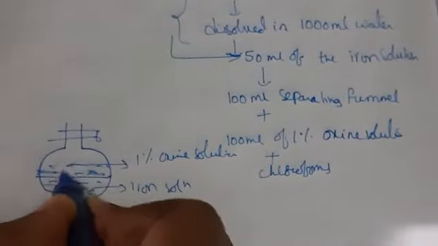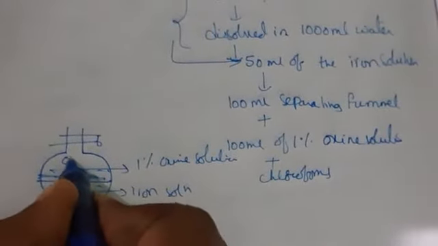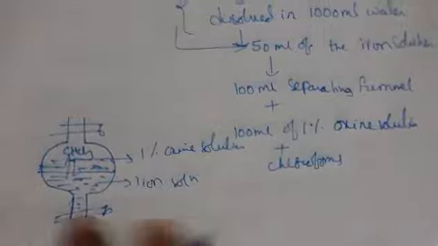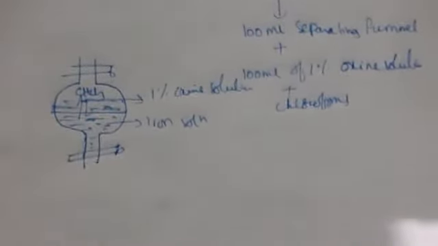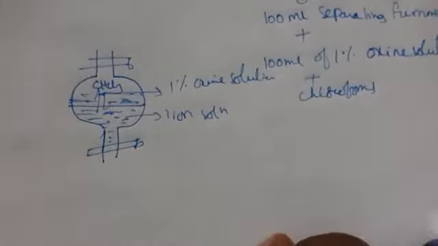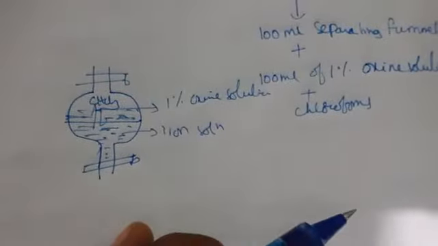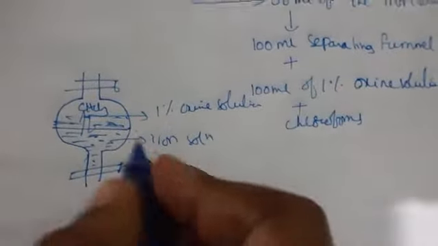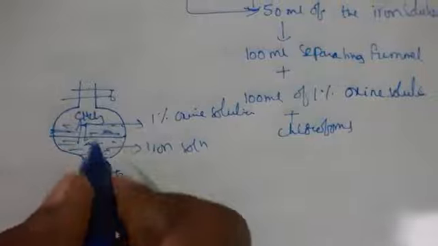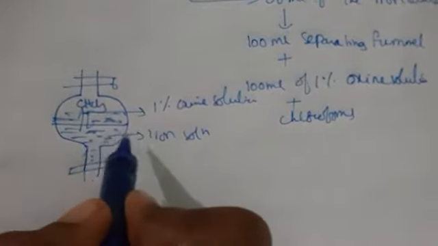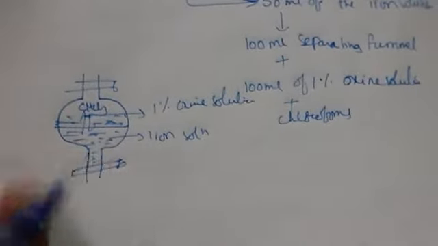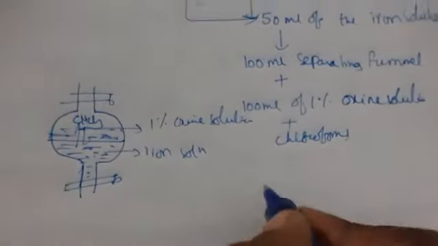To this, chloroform, that is CHCl3, is added, which is in equilibrium. Then it forms two layers, so you have to shake it. After that it will form two layers. The chloroform is present in the organic layer and also the aqueous layer, so you will be separating the chloroform layer.